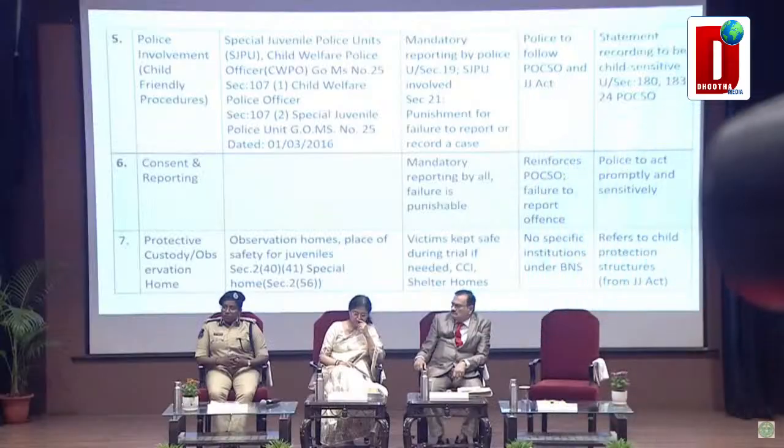So police involvement is very, very important under all these acts. Especially he is the first responder and his ability to extract the truth is very important. So we have the setup of juvenile justice, special juvenile police units. Child welfare police officers are also placed in each police station as per GOMS number 25. And special juvenile police units are also established in each district, headed by Additional Deputy Commissioner of Police to deal with the children of sexual abuse and also the juvenile child in conflict with law.